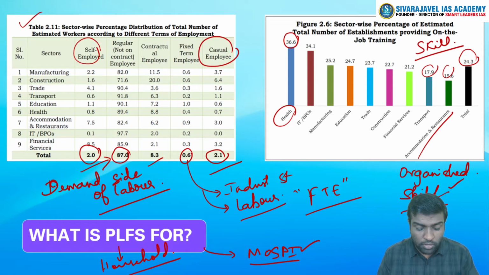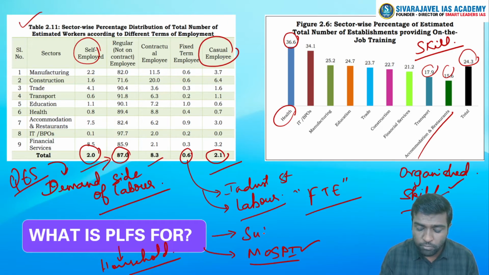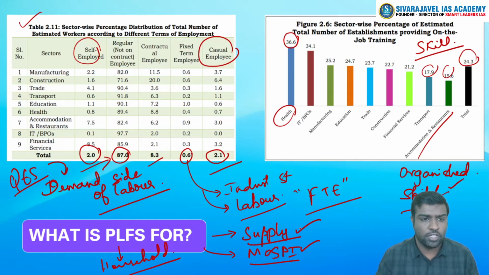Clear? So QES talks about the demand side of labor and PLFS talks about the supply of labor. How many people are willing to be part of the labor force is answered by PLFS. So both of these statistics are important to get a holistic picture of India's labor scenario.